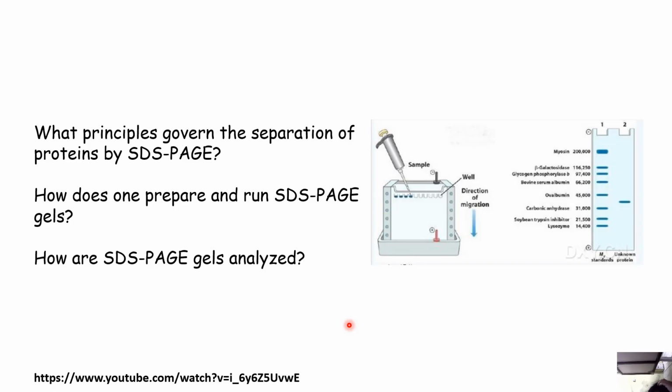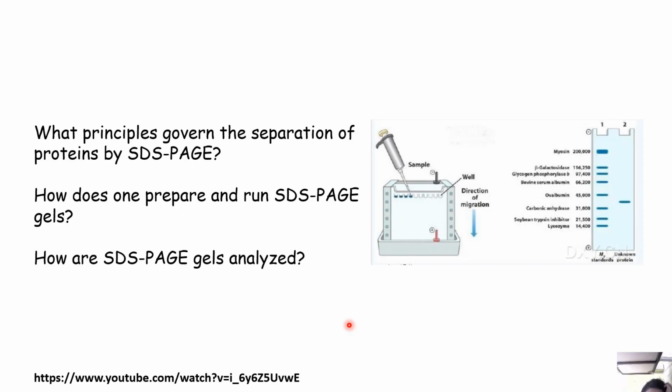Step 1 is staining. To see the protein bands, use one of the following stains, like Coomassie Brilliant Blue R-250. It's the most common and detects microgram levels of proteins. Silver stain is more sensitive, and nanogram levels can be detected. Fluorescent stains are used for imaging with scanners. Step 2 is destaining. Remove excess background stain, for example with a methanol and acetic acid solution, to reveal clear protein bands.